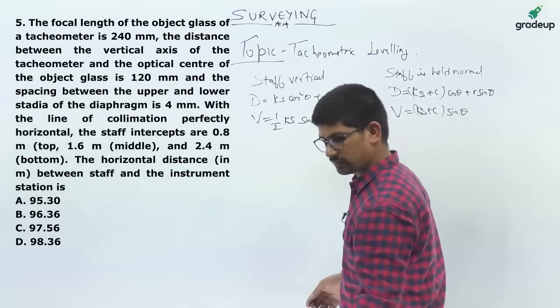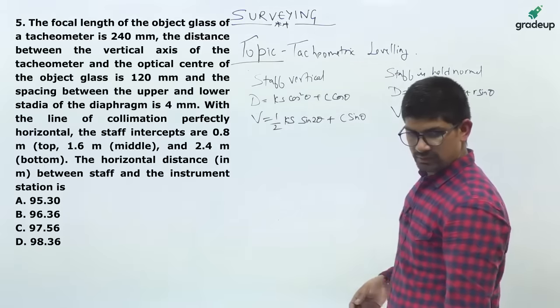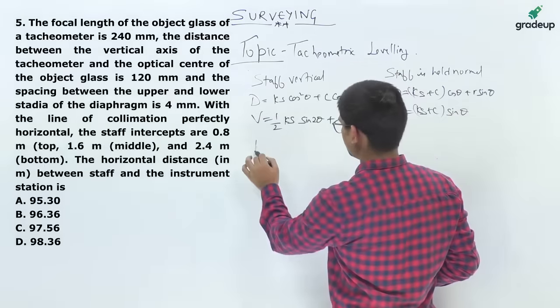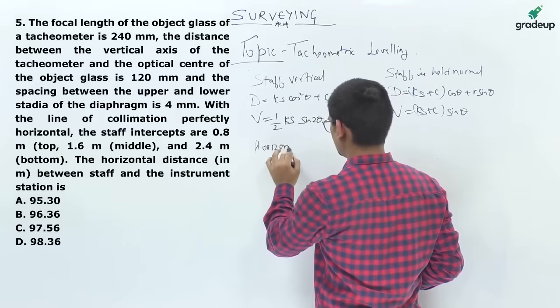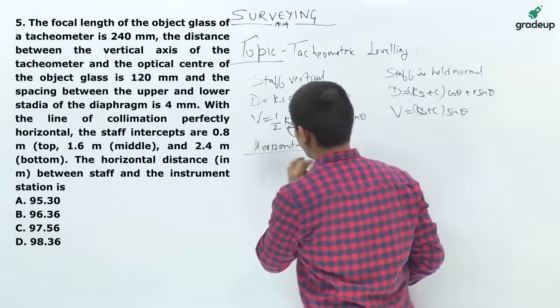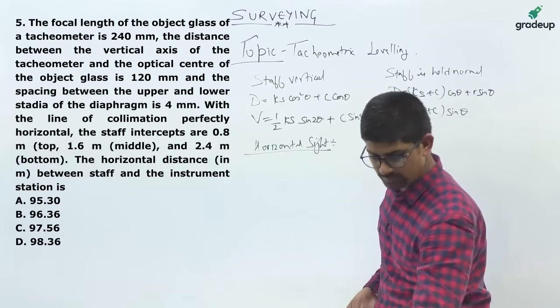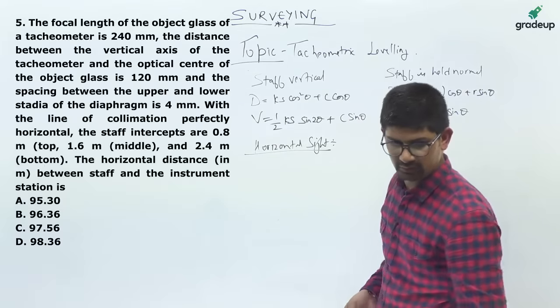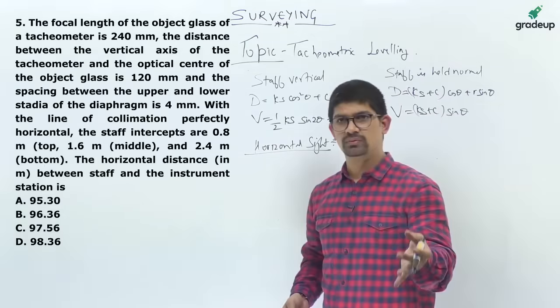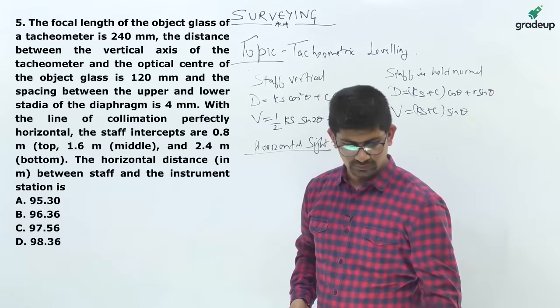Okay, now for the case which you have taken here, that is for the horizontal side. Now in a GATE examination, the questions related to tachometry are more of extracting data from the numerical. Okay, now as you can see, there is a lot of theory mentioned here, and you have to extract the values.